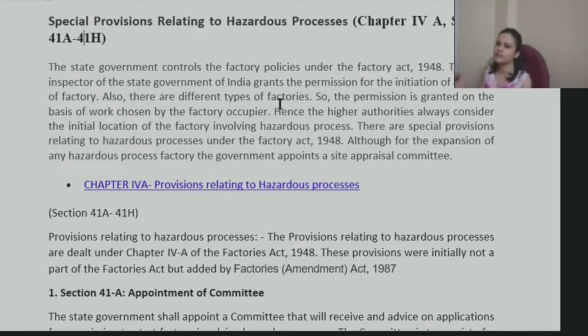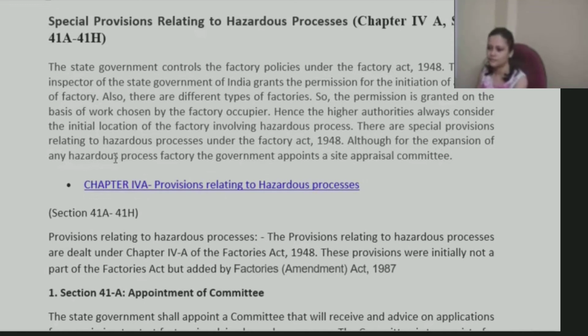So there will be different categories of factories, right? Depending on what purpose, what is the work they are doing, what will be its effect on the environment, all that stuff, it is accordingly divided into different categories. So permission is granted on the basis of the work that they have selected, right? Hence, the higher authorities always consider the initial location of the factory and what work they are doing. So there will be these industrial areas, residential areas, commercial areas. Those demarcations are made because it's very clear that if there's a factory, it is going to cause some harm in the environment also, right? So accordingly, it would again be decided where it can be set up.